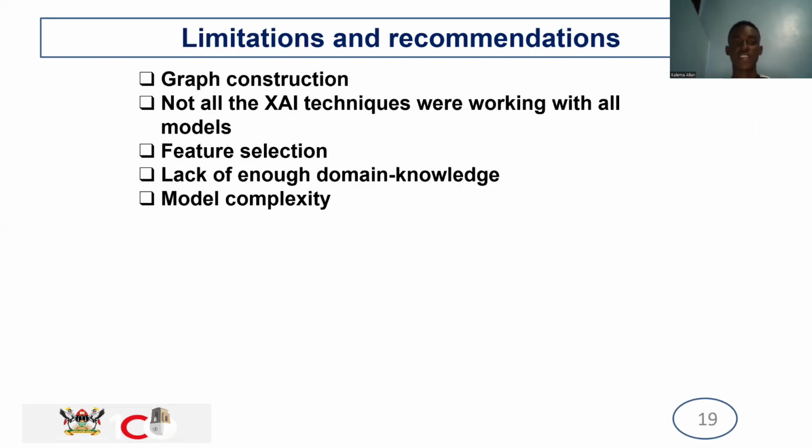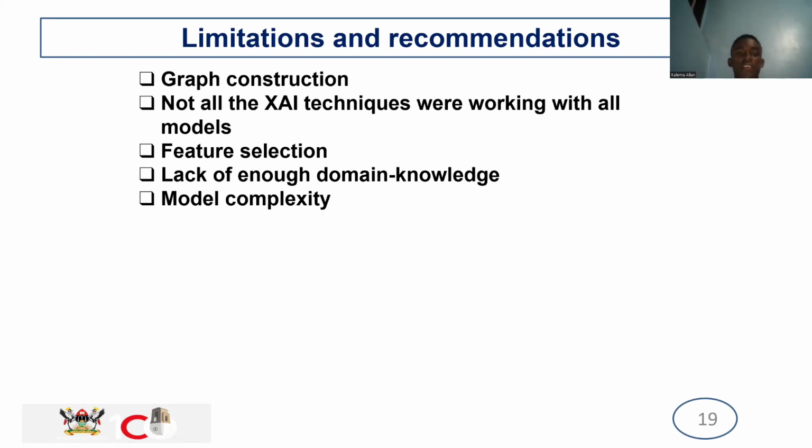The limitations while making this project: we had graph construction. Since our dataset was numerical, we had to change it into a graph structure that could be fed into the models. We also had that not all explainable techniques were working well with all models. Some models, like GraphSAGE, are not working well with the SHAP explainability technique, so that became an issue. Then feature selection, selecting the features the model had to use while training to come up with the highest accuracy and also correct predictions.